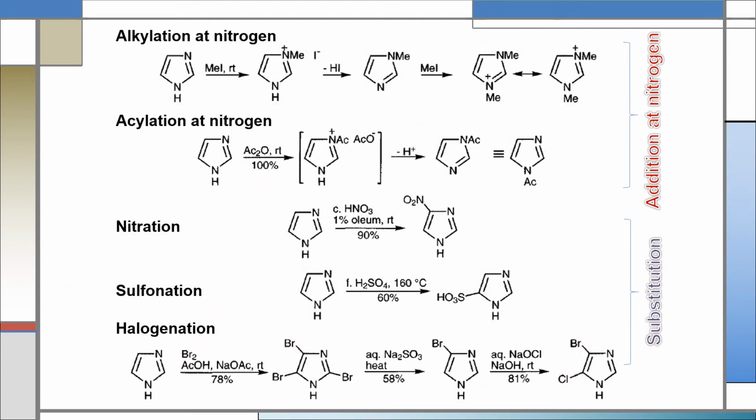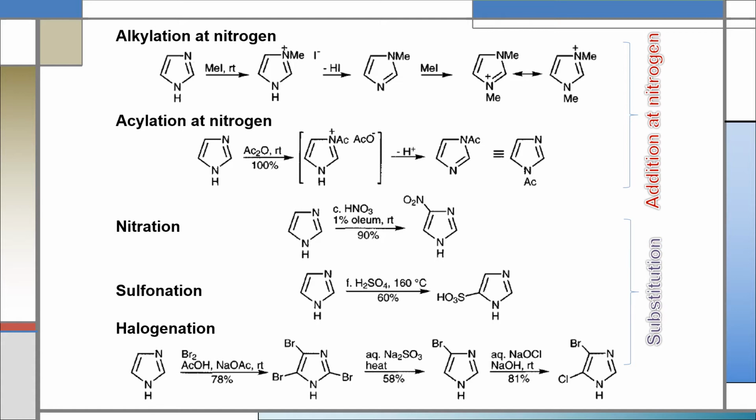Now about the reactions of imidazole. As imidazole is an aromatic compound, like other aromatic compounds, it undergoes substitution reactions. As well as that, imidazole also undergoes addition reactions. For example, if we do alkylation of imidazole, in that case an alkyl imidazole will be produced as the addition product.